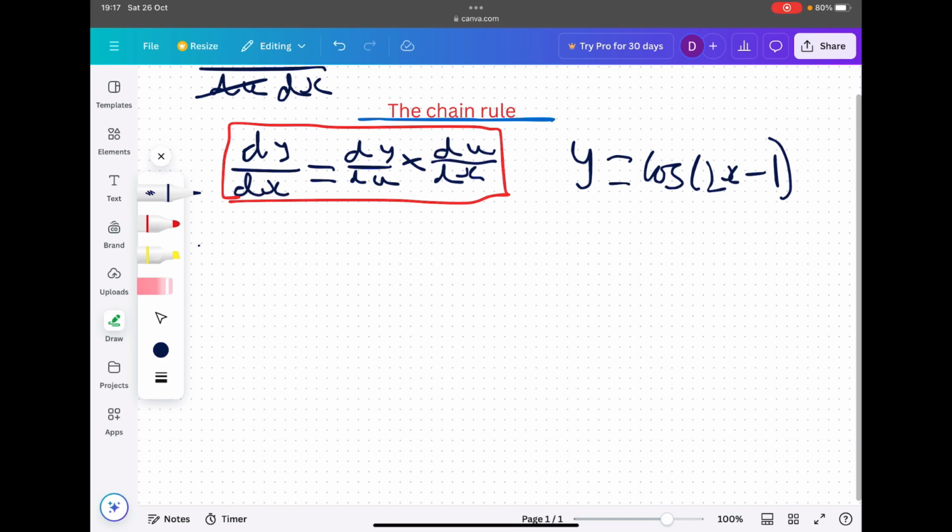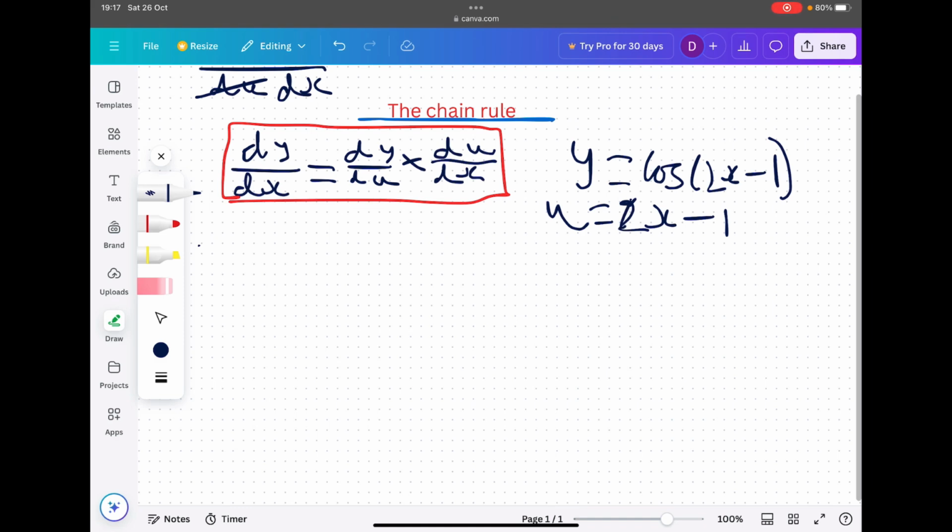Okay, so I'm assuming that you're part of the 10% of people that paused the video and attempted this. So what would our substitution be? Well, we can set u equal to 2x minus 1.